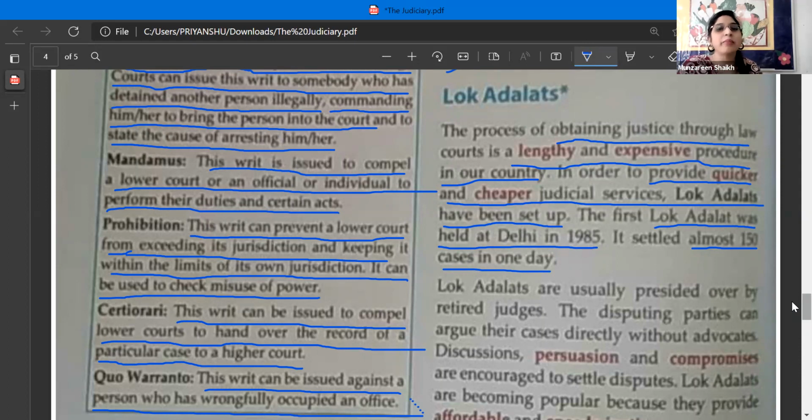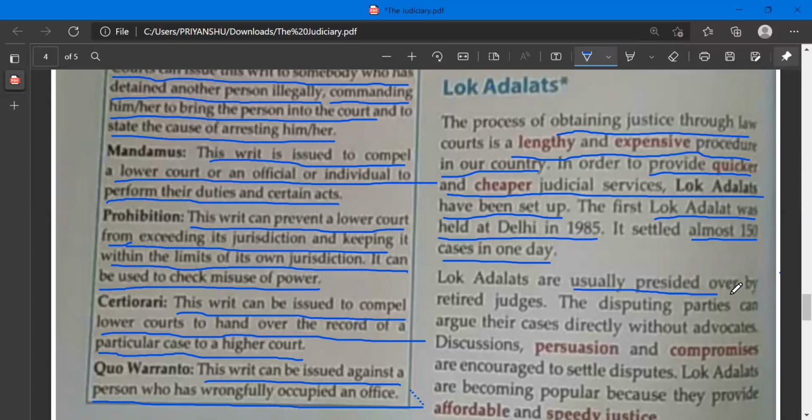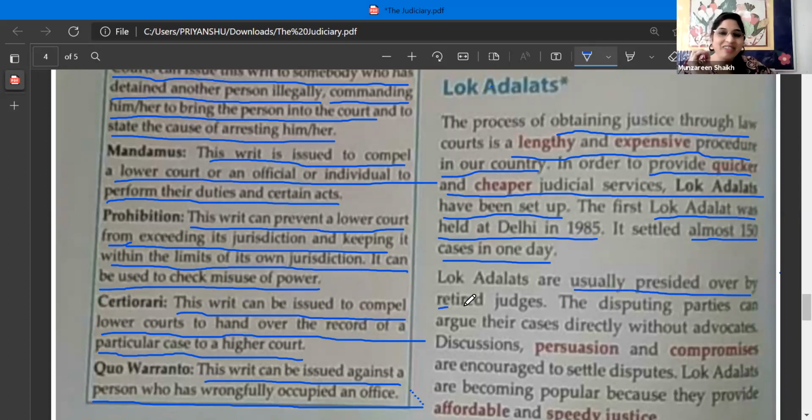Why do people not approach courts? Because they do not want to go through a lengthy procedure, and they do not have that much money to spend, because they don't know whether the decision will be in their favor or not. So whatever money they invest will all go in vain. That's the reason people usually do not prefer going to courts. Now, Lok Adalats are usually presided over by retired judges. So that's the reason it's cheap.